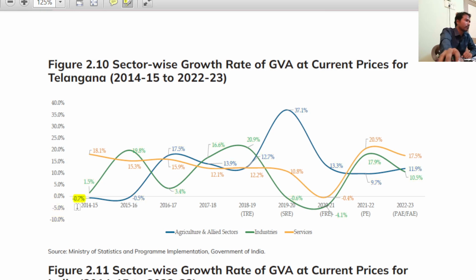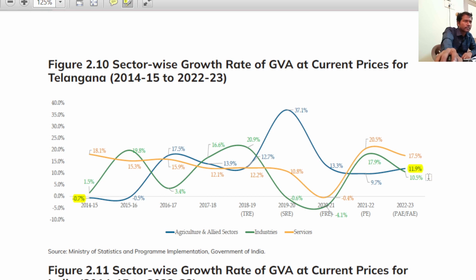This is a negative value, right? This is minus 0.7%. This is a negative value of the agriculture sector of Telangana. You got the point, right? At the time of state formation, sir, Telangana's agriculture sector was negative, and then it increased. Now it is rightly at 11.9%.